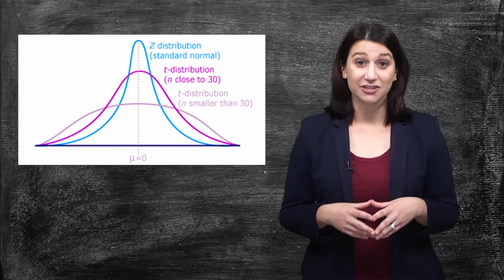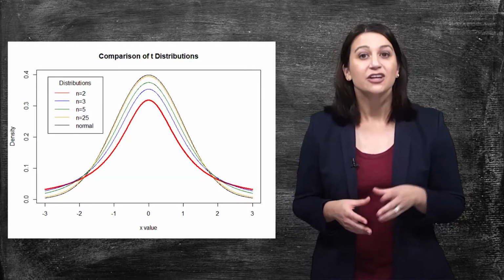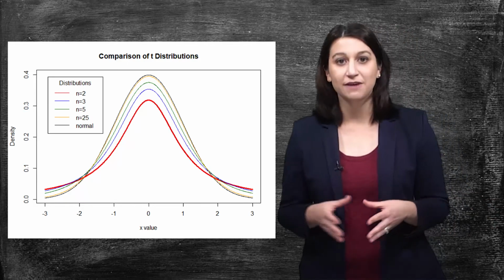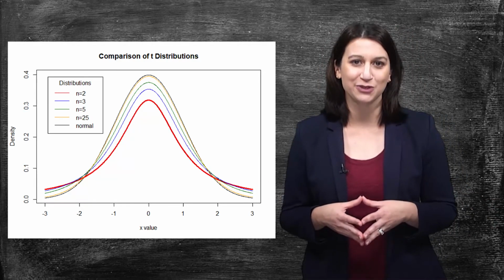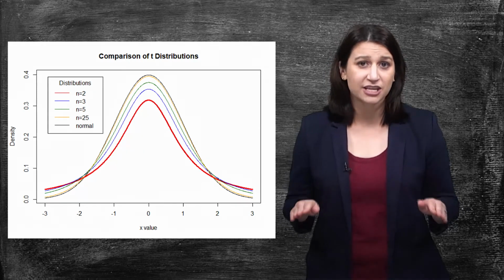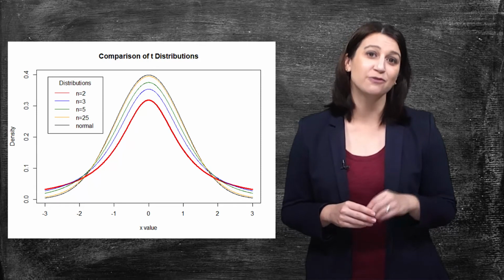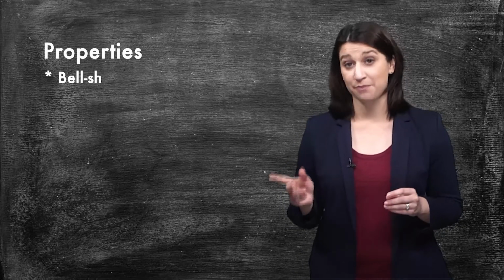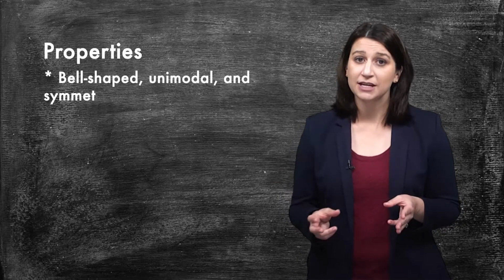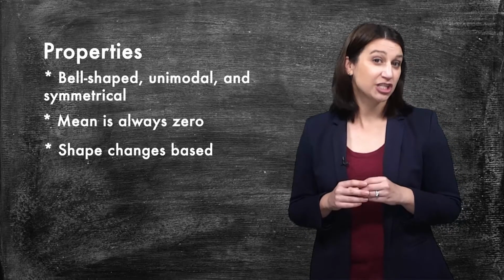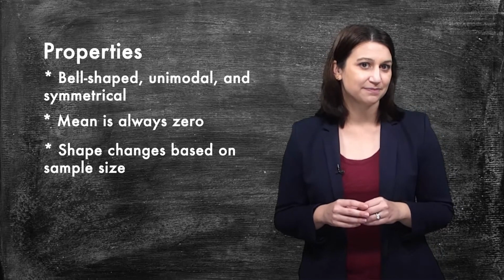Here is a less exaggerated and more accurate image. You can see here that by the time we get to a large sample size of around 20 or 25, we do have a fairly normal distribution. But these small sample sizes make a flatter shape distribution and were responsible for the errors he was getting in his results. While the t-distribution is similar to the standard normal in that it will have a bell shape, be unimodal and symmetrical, and the mean will still be 0, the height of the distribution changing will cause some differences.